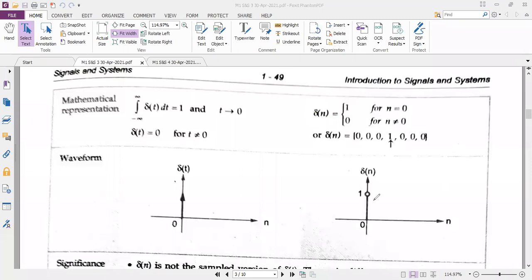See, discrete time signal is not continuous. Your continuous time signal is continuous like this. It is continuous. When it is continuous, we will perform the integration operation. Here we have, for each sample there is a discontinuity in the amplitude. I hope you are getting it. If there is a discontinuity in the amplitude, then definitely for any discrete time signal I cannot perform the integration. Instead of integration, what operation I can perform? Now can you tell me at least?